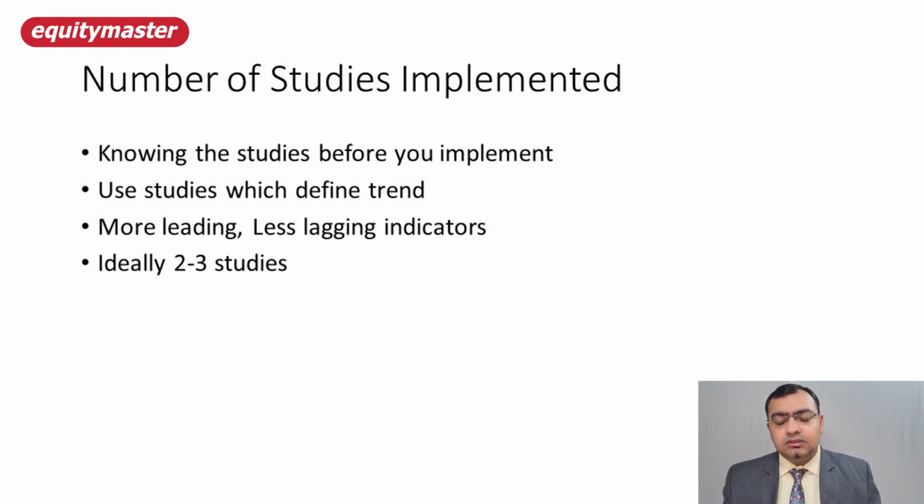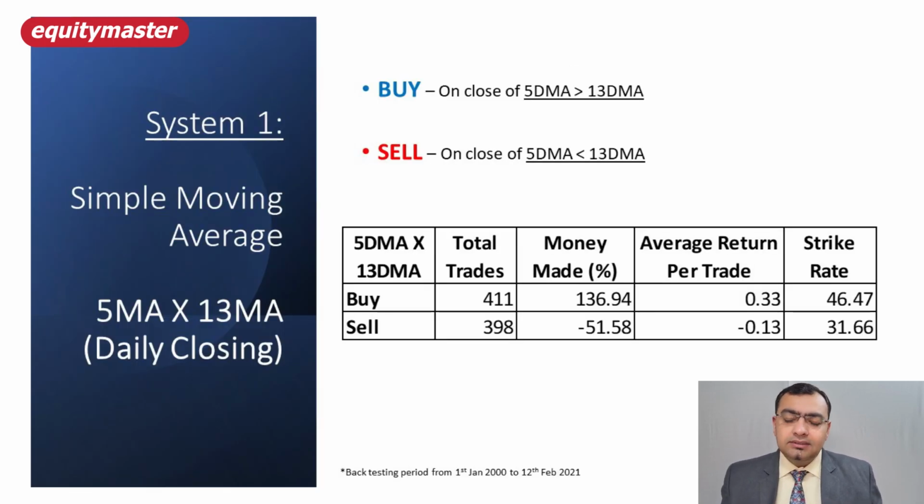The first system I have used is on Nifty. This is the daily chart, and I have used just a 5 simple moving average and a 13 simple moving average. When my 5 moving average crosses over above the 13 average, I am long, or I am buying the Nifty. When it turns negative, I will exit that long and enter into the short. Again, these are all on a closing basis.